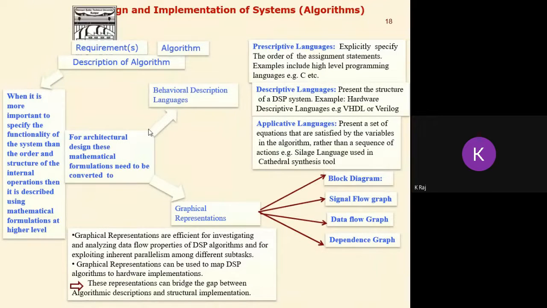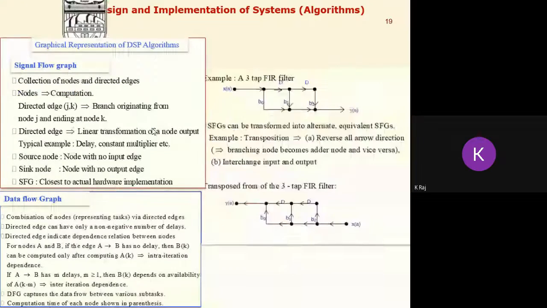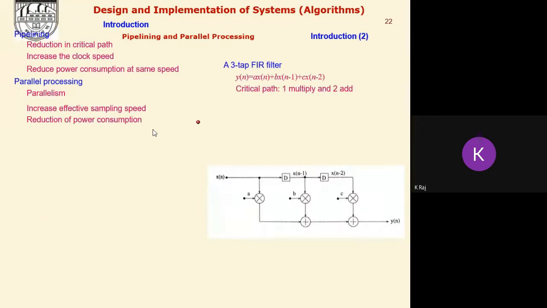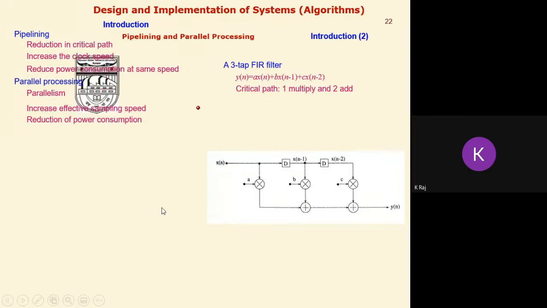Now suppose we are using this optimum result and utilizing the concept of addition using the HSD, then we are again interested in enhancing the performance of the system. Now we will work on the algorithm, and that algorithm or architecture will be represented by the signal flow graph or the data flow graph. If we have represented one iteration using the data flow graph, then we will try to reduce the critical path length of that algorithm for that particular iteration. Suppose we are just describing what the data flow graph is, and we are interested in reducing the critical path length of a filter which we have designed using MATLAB.